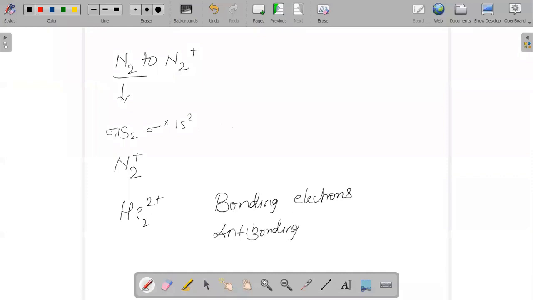The bond order formula says that it should be your bonding minus your anti-bonding.